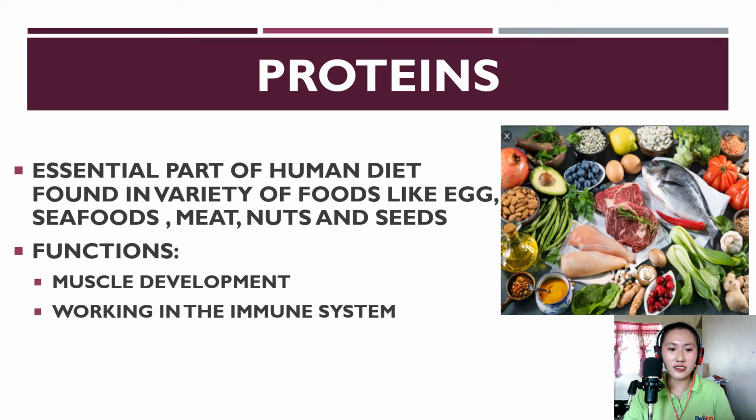Next, it works in the immune system. It helps as our antibodies. And lastly, it acts as enzymes. These functions are based on how proteins are folded or structured.